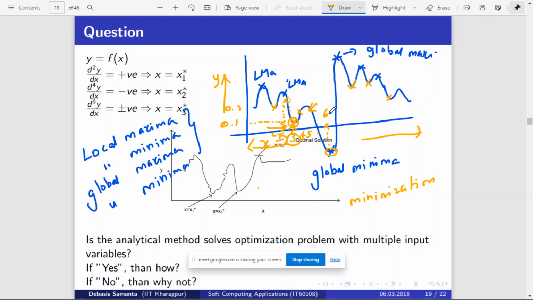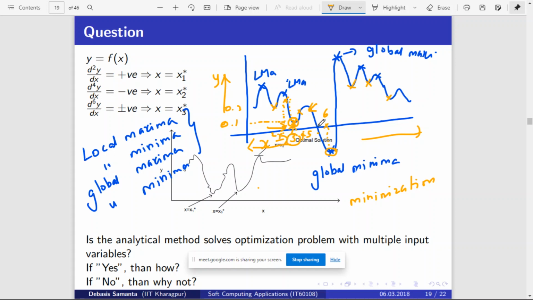There is no generic solution to always find the global minima. There are lots of chances that you may get stuck in local minima, right? Is the point clear? But all these are solutions. It is not that this is not a solution. This is also a solution to the problem, but this is not as good a solution as this. This is a much better solution. That is called the global minimum, right? This solution may not be that accurate, but compared to this, it is more accurate, right?